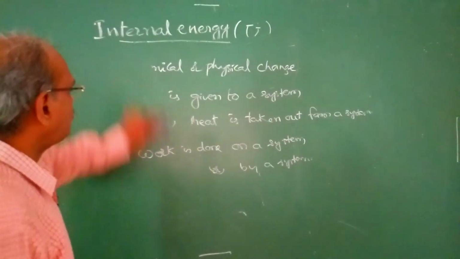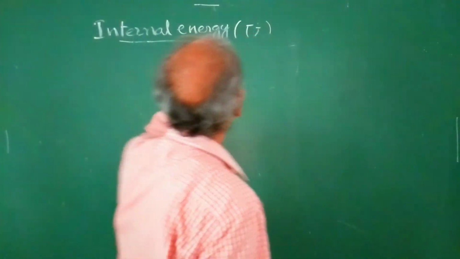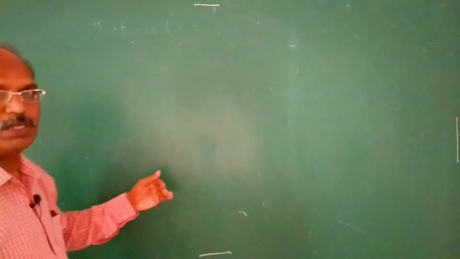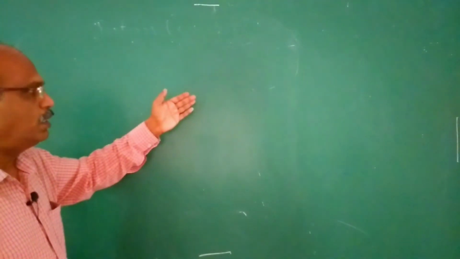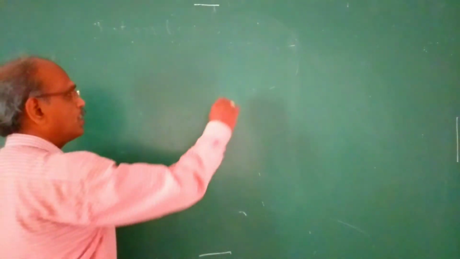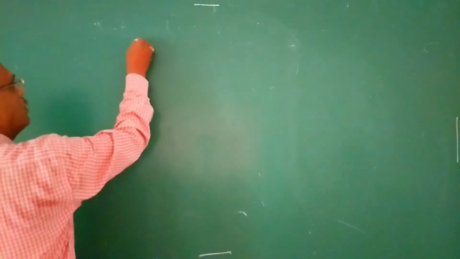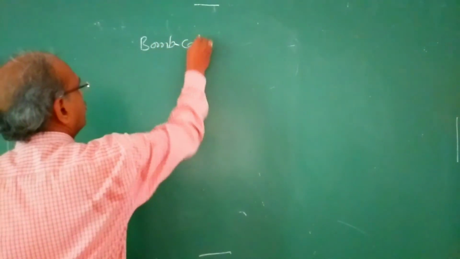Okay. Next, let's see the determination of internal energy of a system. The experimental determination of internal energy of a system in a chemical reaction is generally done with a bomb calorimeter.